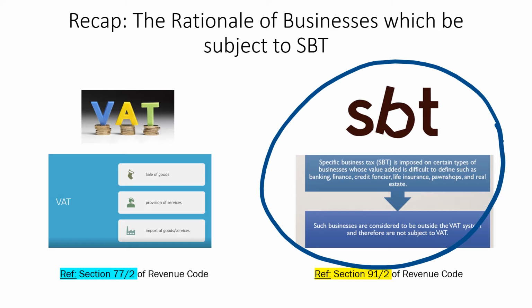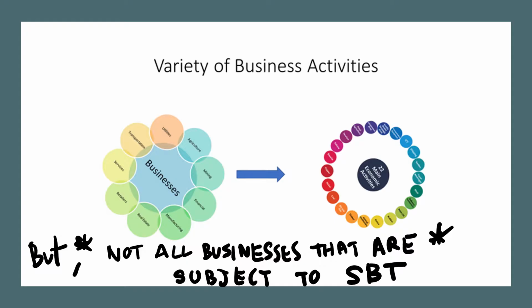So you can see that VAT and SBT are separate regimes. The businesses that are subject to SBT are excluded, or considered to be outside, the VAT system. We need to understand this principle first. After we understand this principle, let's have a look at the businesses that are subject to specific business tax.